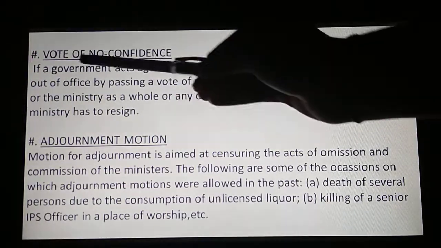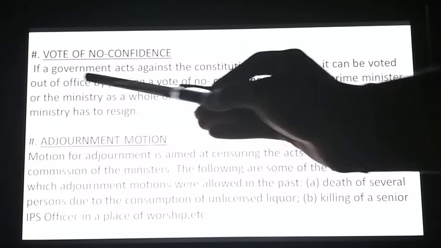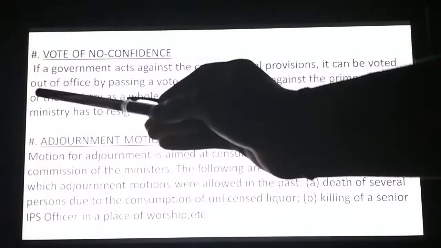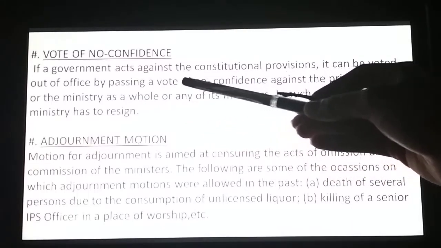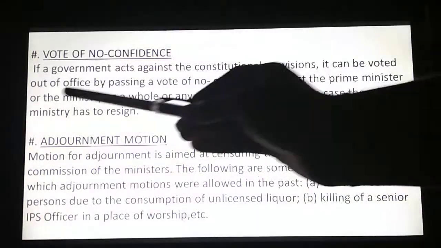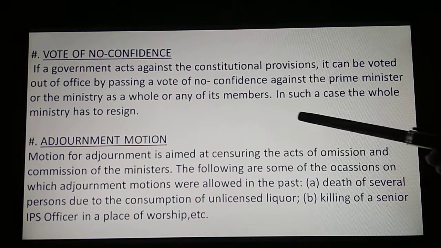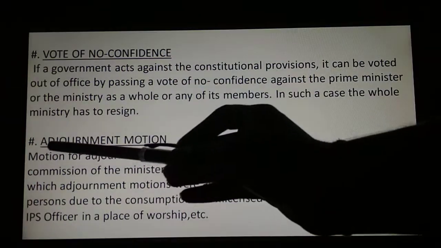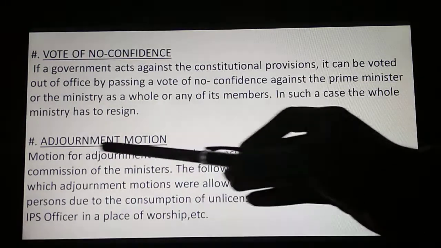Then second point is vote of no confidence. If a government acts against the constitutional provisions, it can be voted out of office by passing a vote of no confidence against the Prime Minister or the ministry as a whole or any of its members. In such a case, the whole ministry has to resign. Then third point is adjournment motion.